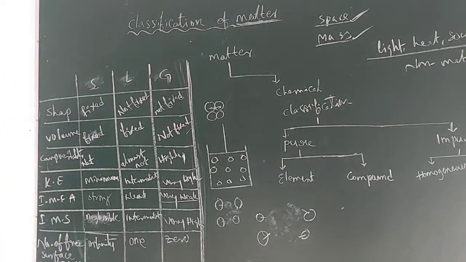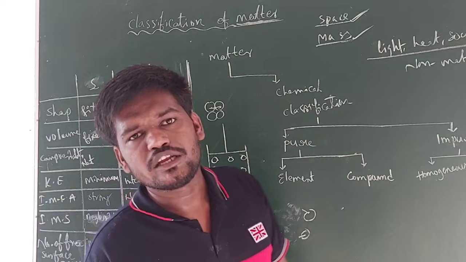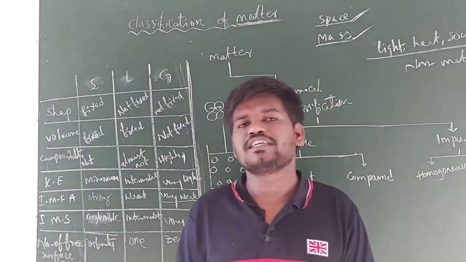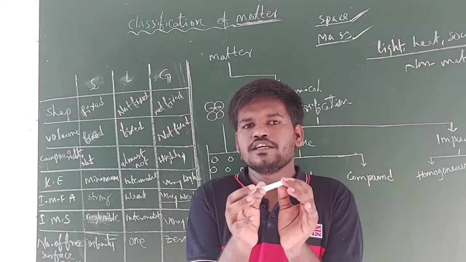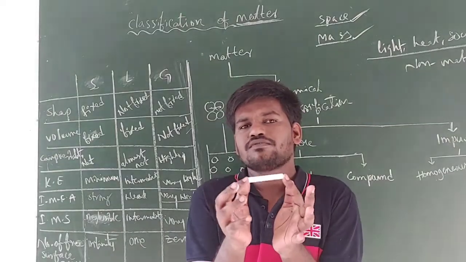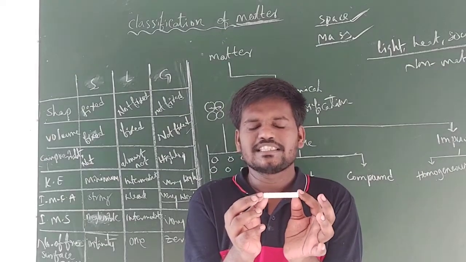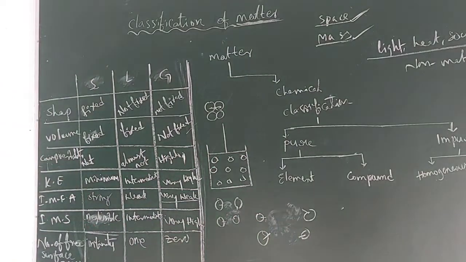Next one, number of free surface areas. For a solid material, you have an infinite number of free surface areas. For example, you can take chalk, which is a solid. For this, guys, in all directions there is a free surface area. So you can say that it has an infinite number of free surface areas.